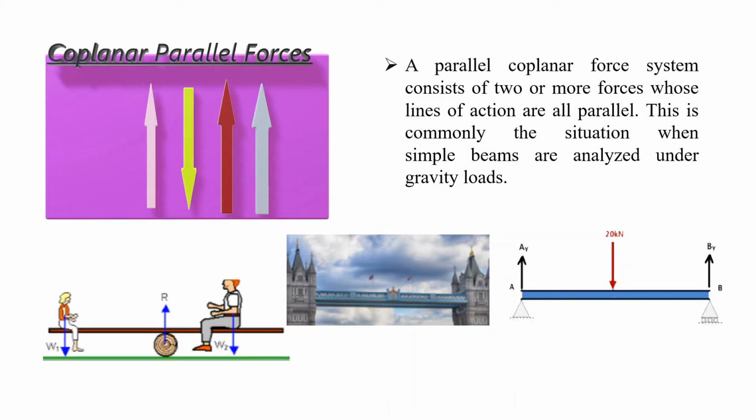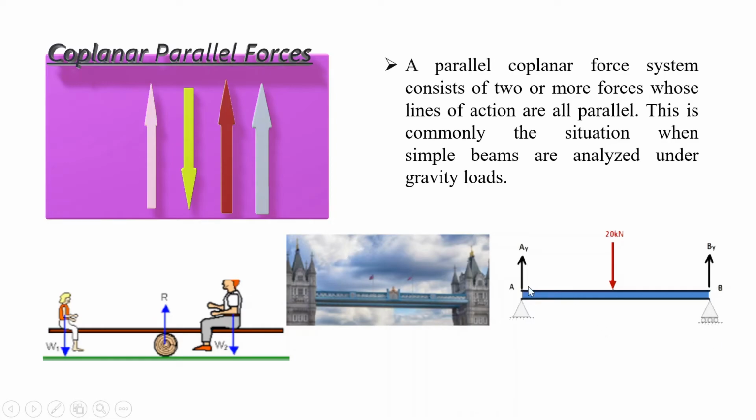A parallel coplanar force system consists of two or more forces whose line of action are all parallel. This is commonly the situation when simple beams are analyzed under gravity loads. For the particular figure we see the forces in the free body diagram.